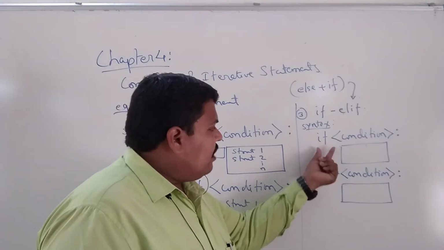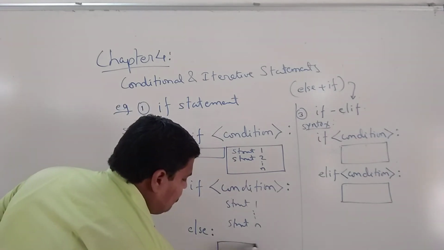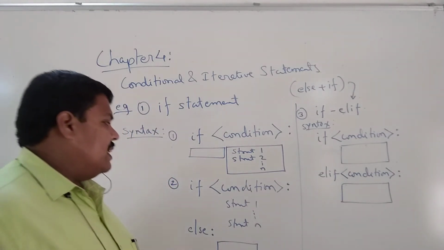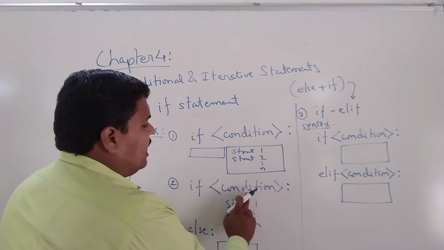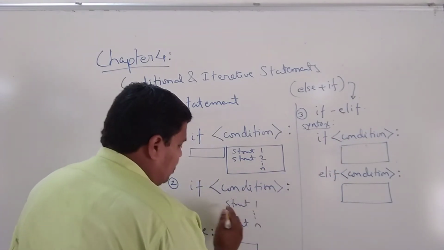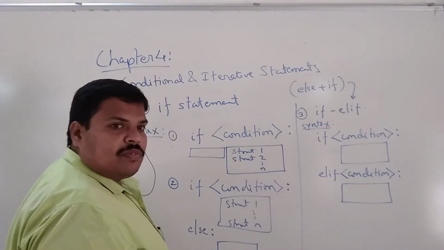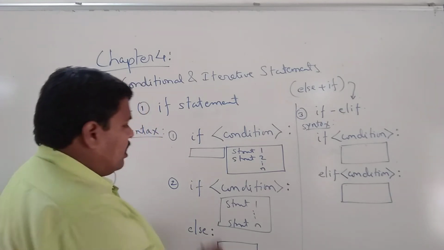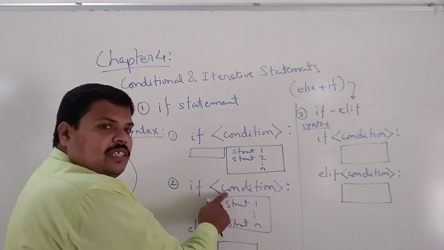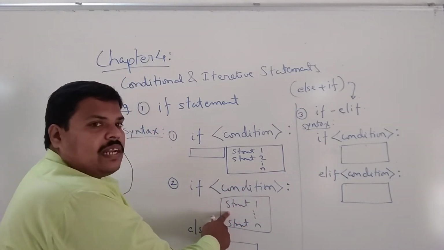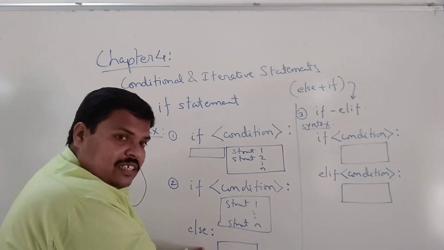Now, see the difference between if, elif and if else. What is the difference? If is false, then else will get executed. Now see simultaneously this if and this if. The condition is there. If the condition is true, this block of statements will be executed. Same here. If the condition is true, this block will be executed. Consider now case number 2. In both cases, this condition is false. Now this condition is false, therefore no question arises of execution of this block. So directly the execution will go to the else in this case.